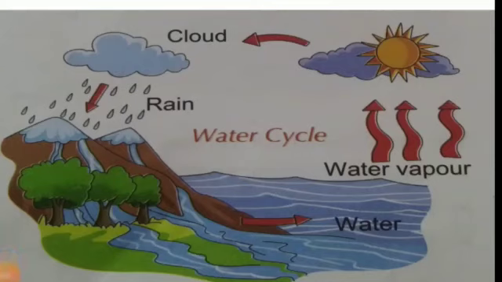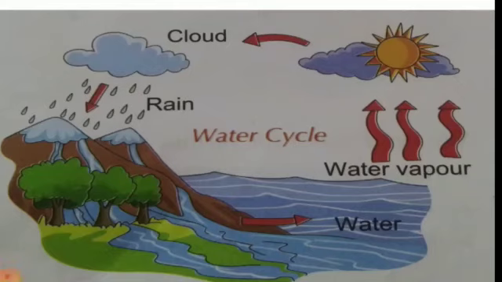Kids, what can you say in this picture? Yes, this picture shows water cycle. Now let us see the complete process of water cycle. What happens? Due to sun's heat, the water evaporates from the surface of water bodies like oceans and seas, and it forms water vapor. After that, this water vapor rises in the sky, and on reaching higher, they cool down and condense in the form of tiny droplets.